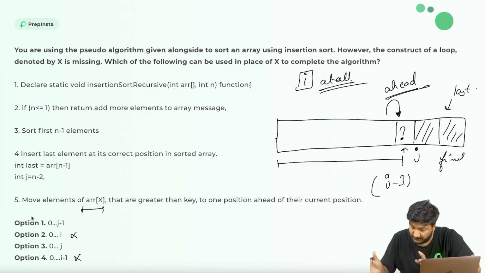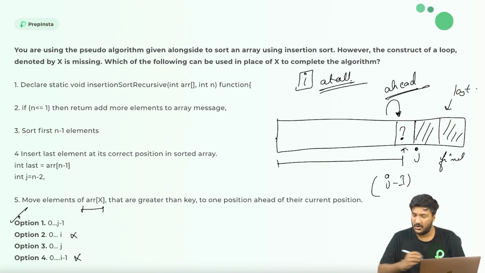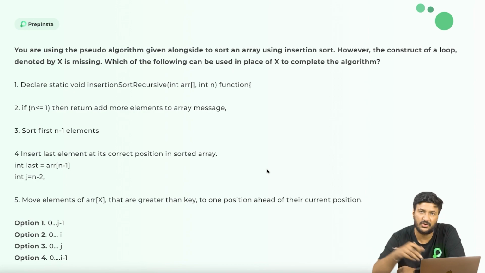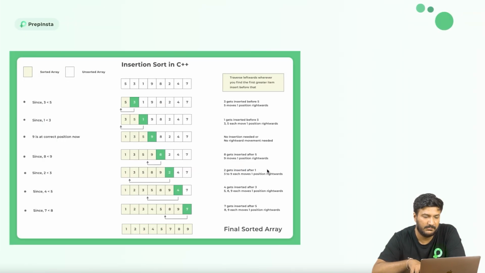So with the wrong question and the wrong information that I have, I would have marked option number 1 as my answer. And I completely understand if you did not understand the question, it's wrong. The reason is that the company is so careless that it asked people who are working in Infosys and just fresh from college to create their papers, and it's wrong. So let's have a look at how insertion sort works.